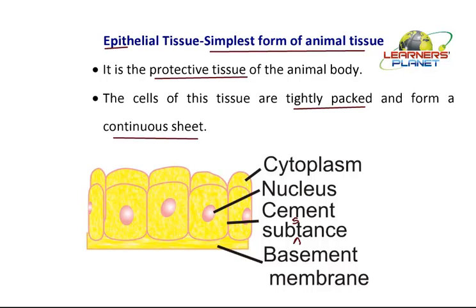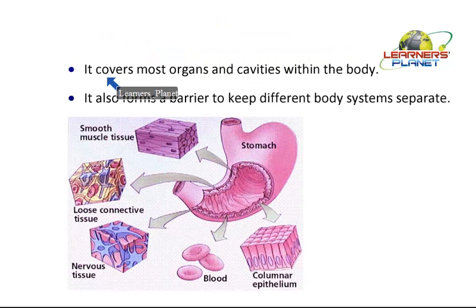Now these cells, or this type of covering, actually cover the organs and the cavities within the body. We must clarify this point very carefully. We have already said that epithelial tissue is meant for forming the outer protective layer as well as the inner protective layer. Let us see it in the diagram now. This is the structure of a stomach. Before I explain how this lining is present, just mind one thing: if we say that epithelial tissue is present in the stomach, it doesn't mean that it is entirely made up of epithelial tissue only.